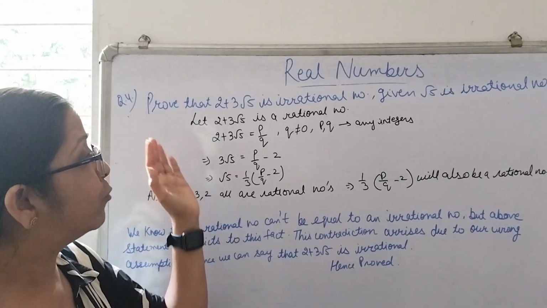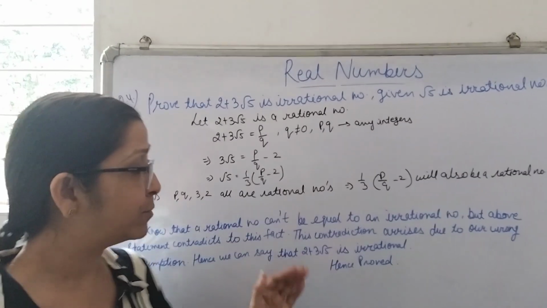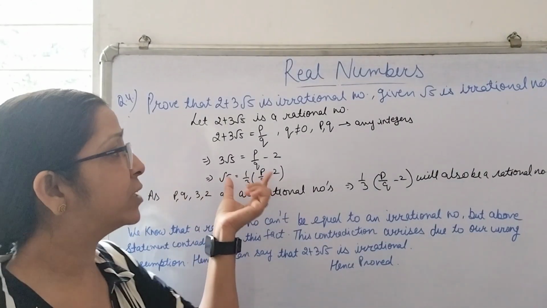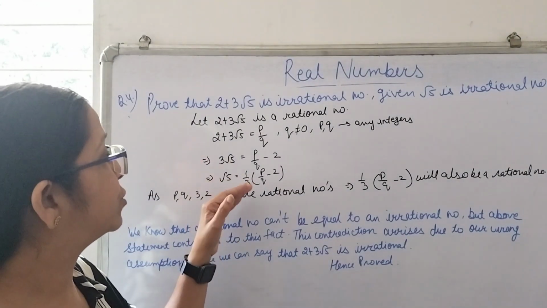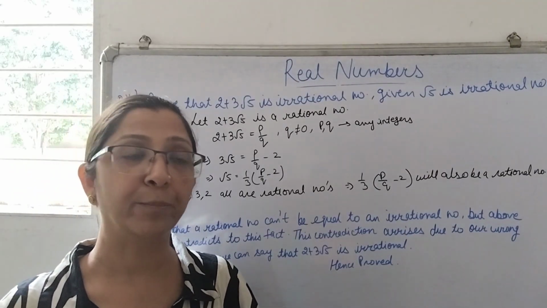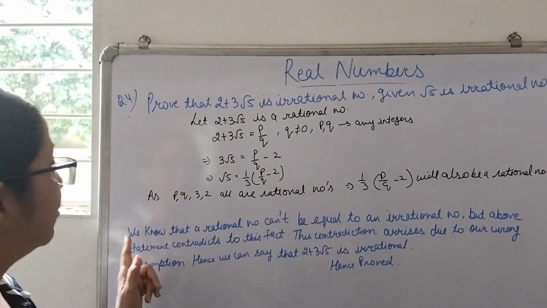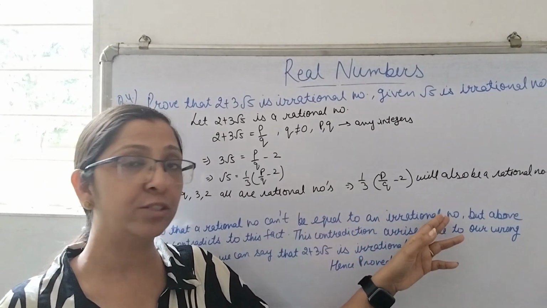That's the reason whatever we have assumed leads to a contradiction, and this contradiction has arisen because of our wrong assumption. So if we call this equation number 1, it contradicts the fact that a rational number cannot be equal to an irrational number.